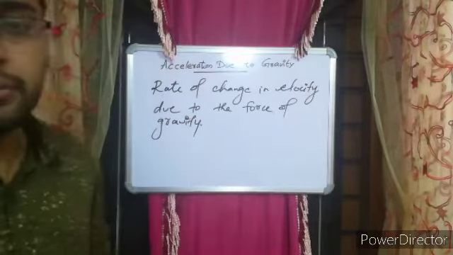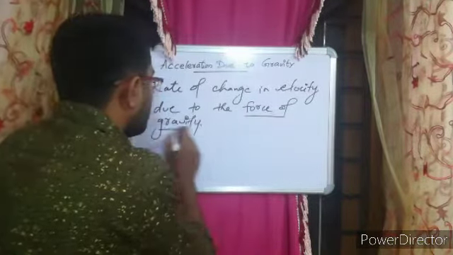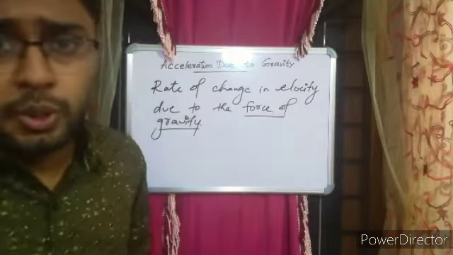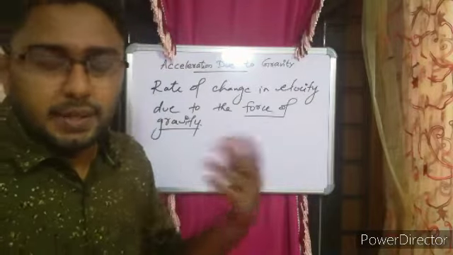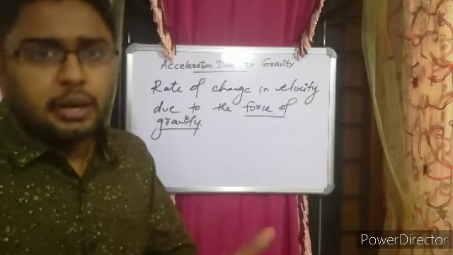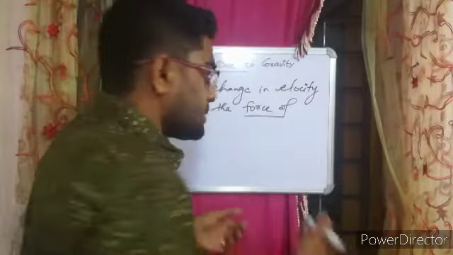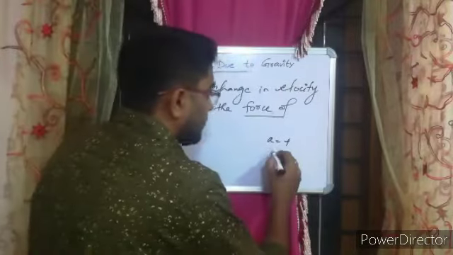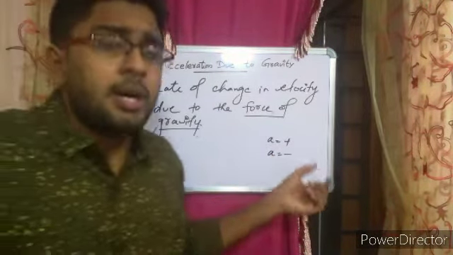Okay, so the rate of change in your velocity because of the force of gravity, you call it the acceleration due to gravity, because whenever the velocity is changing, whether increasing or decreasing, it affects your acceleration. So if velocity is increasing, you learned that acceleration is going to be positive, and if velocity is decreasing, the acceleration is going to be negative, or is getting retarded.